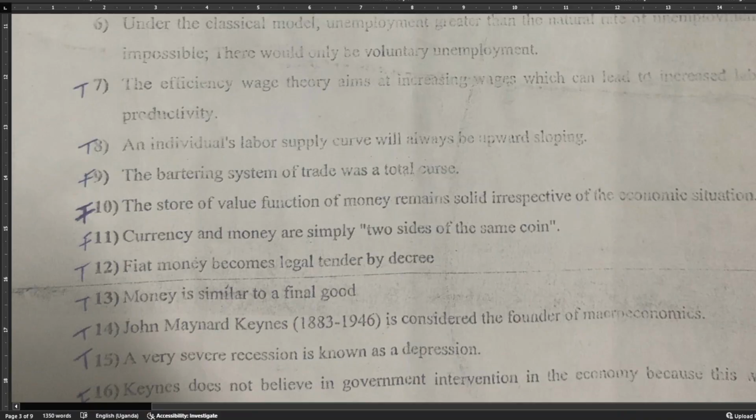Number 10, the store of value function of money remains solid irrespective of economic situation. We see that this is false. Reason being, money can lose value during inflation. One of the functions of money is to store value, but we cannot say that it remains constant in all situations.